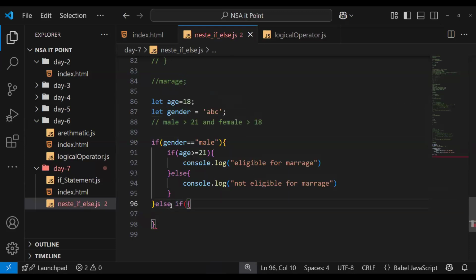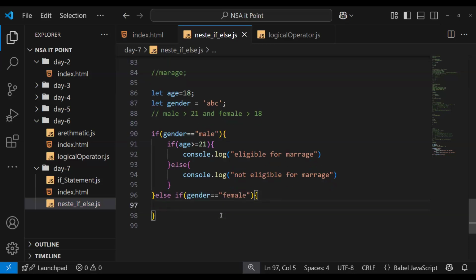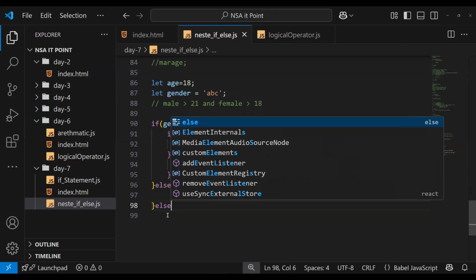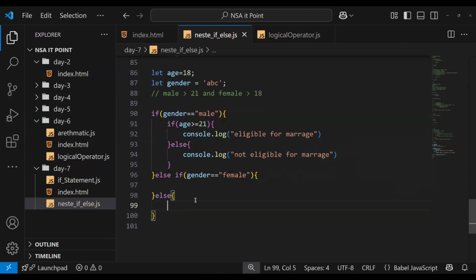That's why we have another statement called nested if else. Then we check here, is gender female or not? And after that, if we have an if inside it, we can write else here too. I know it's a little bit confusing.